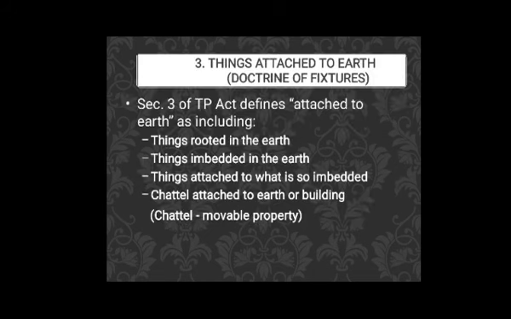Now the third and the last one, things attached to earth, the doctrine of fixtures. Section 3 of the TP Act defines attached to earth as including things rooted in the earth, things embedded in the earth, things attached to what is so embedded, and chattel attached to the earth or building. Chattel is also called movable property. So these things are defined as things attached to the earth in section 3 of the Transfer of Property Act.